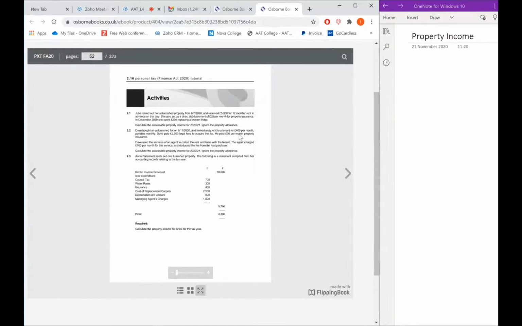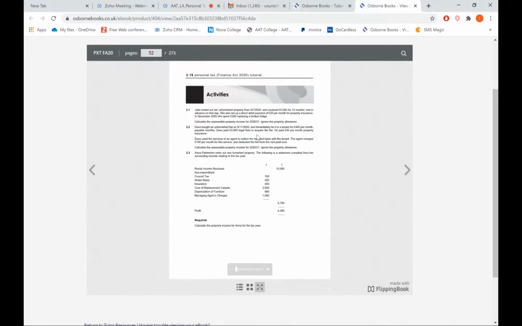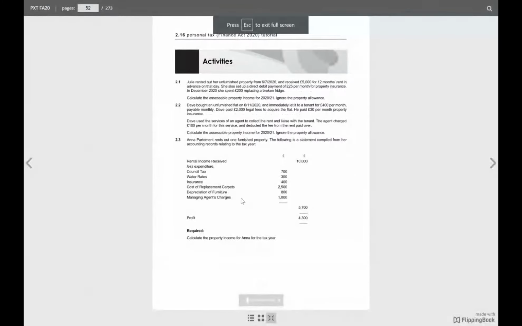He paid £30 per month property insurance. Dave used the services of an agent to collect the rent and liaise with the tenant. The agent charged £100 per month for this service and deducted the fee from the rent paid over. Calculate the assessable property income for 2019-20. Ignore the property allowance.